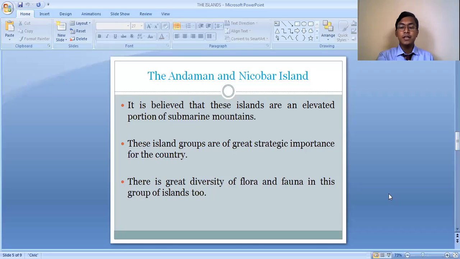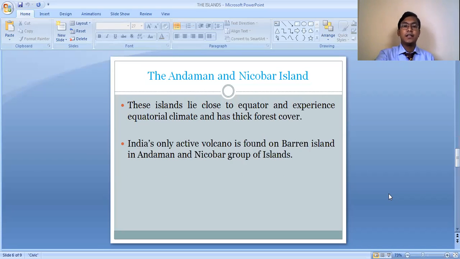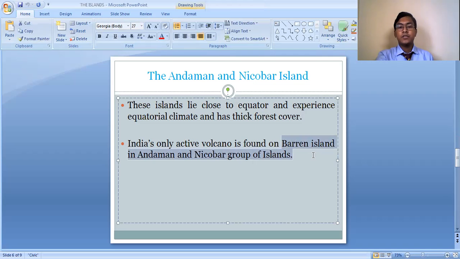It is also believed that the Barren Island, which was a part of this Andaman and Nicobar Island group, is an active volcano. So India's only active volcano is found on the Barren Island in the Andaman and Nicobar group of islands.